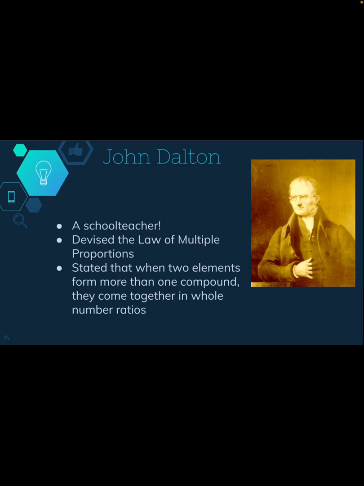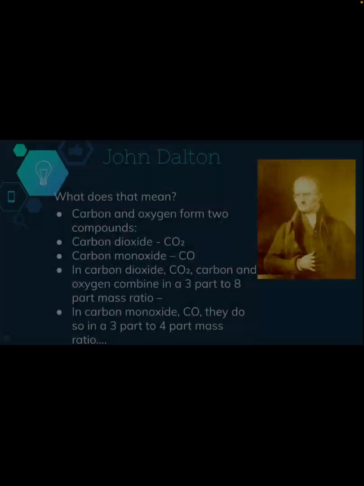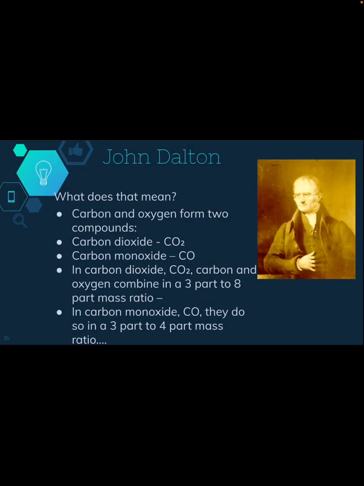So think of when we balance equations, those are always whole number ratios. Carbon and oxygen are the main things that he talked about, and they form 2 specific compounds. You could have carbon dioxide, so CO2, or you could have carbon monoxide, which is just CO. In carbon dioxide, the carbon and the oxygen combine in a 3-part to 8-part mass ratio. In carbon monoxide, CO, they do so in a 3 to 4-part mass ratio. So that's just saying the mass, if you were looking at the mass ratio of each one, that's how it